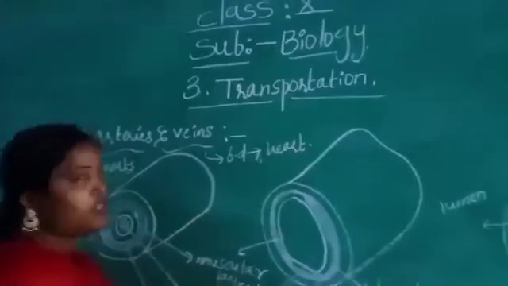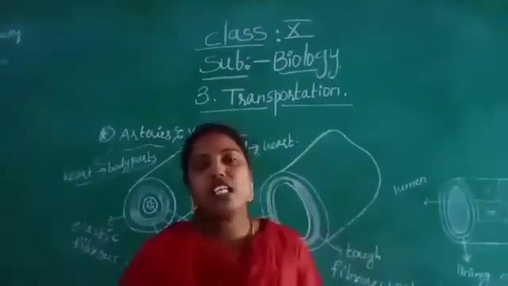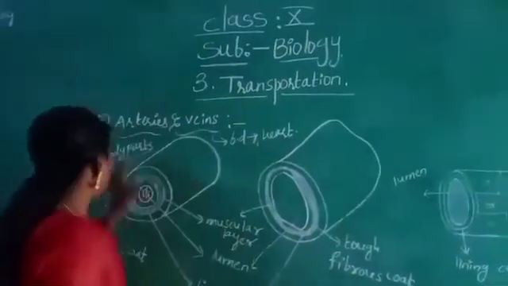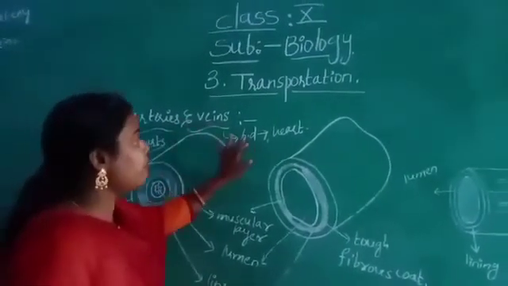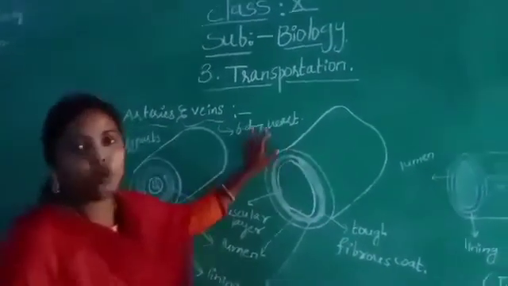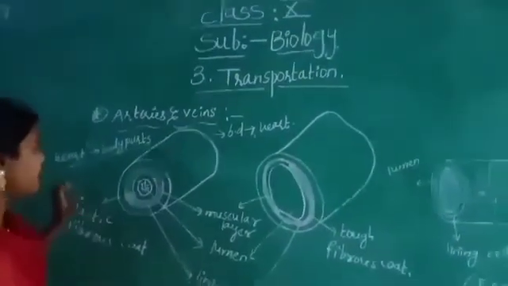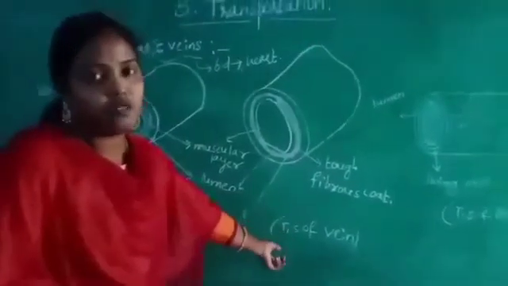Okay, so children, the blood vessels are mainly two types. The first one is the arteries. Arteries carry the blood from heart to body parts. Veins carry the blood from body parts to heart. So this is the structure of artery and this is the structure of veins.